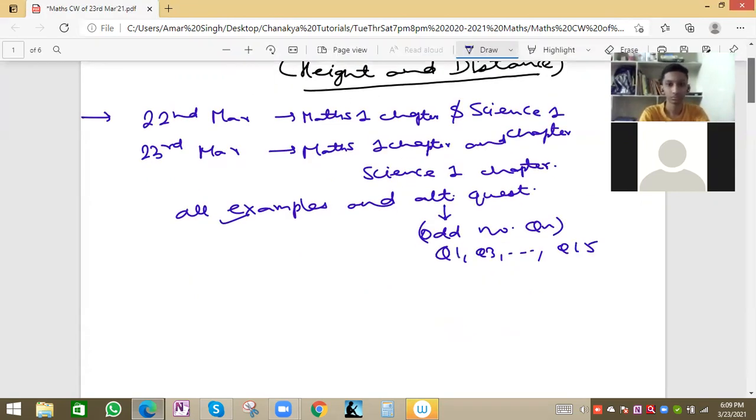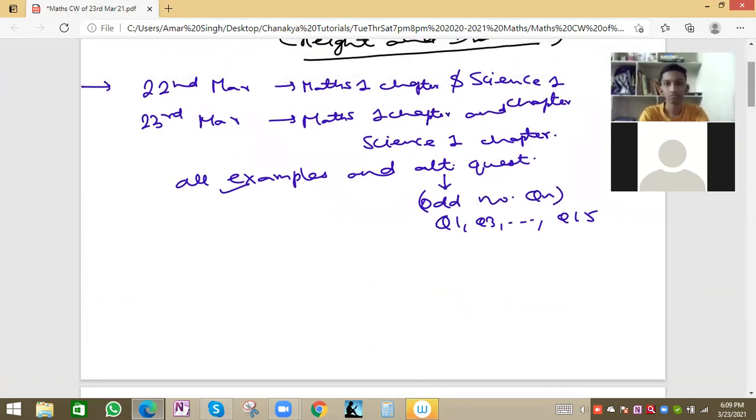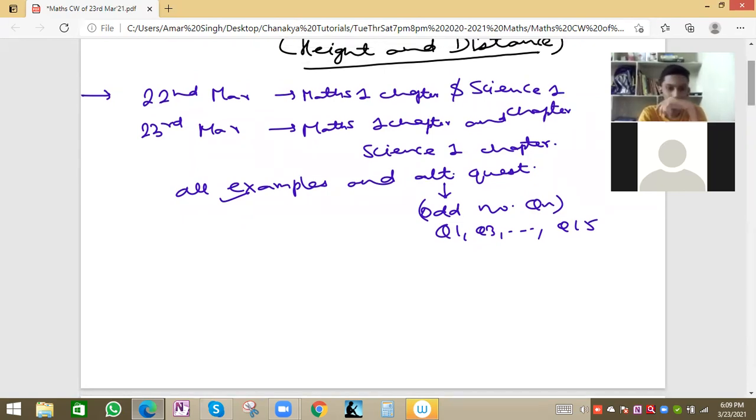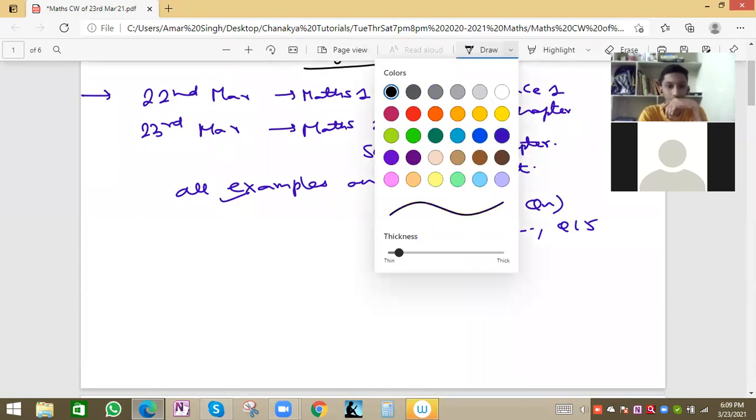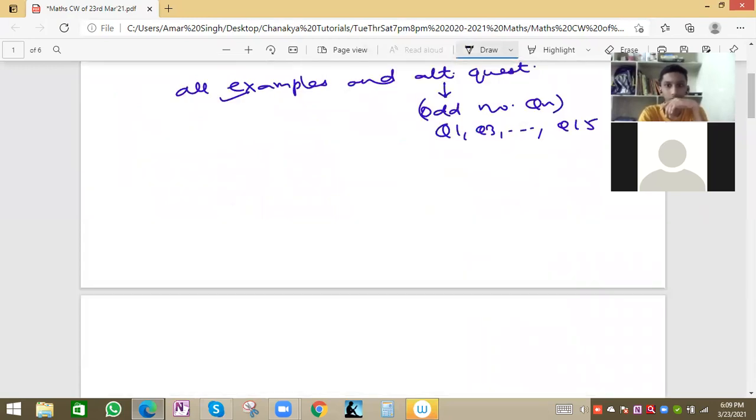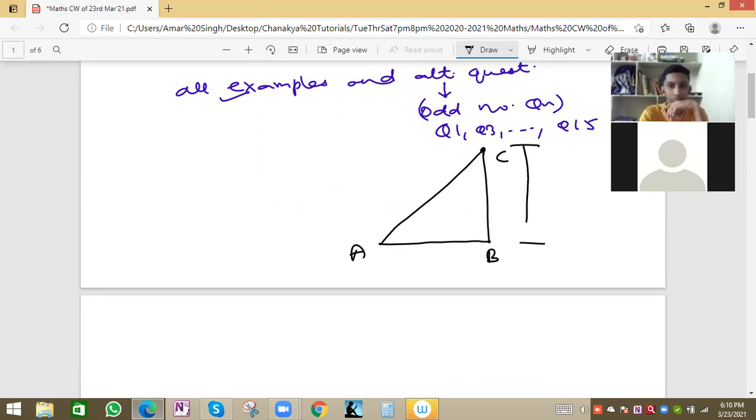Now we'll see the concepts, what is there in the height and distance topic or applications of trigonometry. Suppose we have one case here. This is a tower or any building. Suppose this is triangle ABC, and this is the top position of the building. If it is a tower, this will be the height of the tower. If it is a building, then the height of the building.